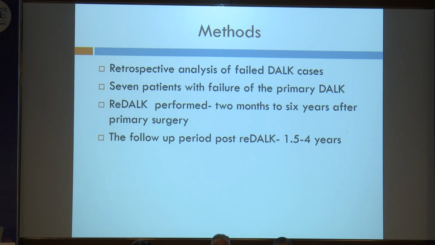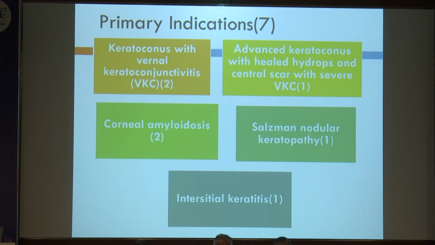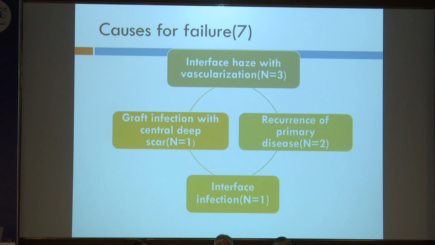In our study, a retrospective analysis of failed DALK cases was done. 7 patients were included, and re-DALKs were performed 2 months to 6 years after the primary surgery. The follow-up period ranged from 1.5 to 4 years. The indications for primary DALK in our patients included keratoconus with VKC in 2 patients, corneal amyloidosis in 2 cases, advanced keratoconus with hydrops with a central corneal scar with VKC in 1 case, and Salzmann nodular keratopathy and interstitial keratitis in 1 case each. The causes of failure noted in our study included interface haze with vascularization in 3 cases, recurrence of primary disease in 2 cases, graft infection with a central deep scar and interface infection in 1 case each.